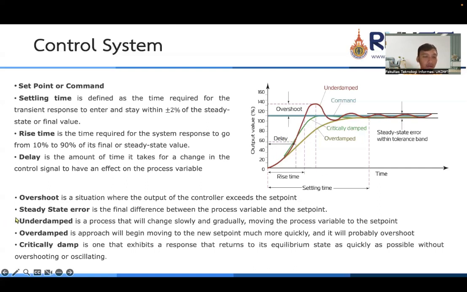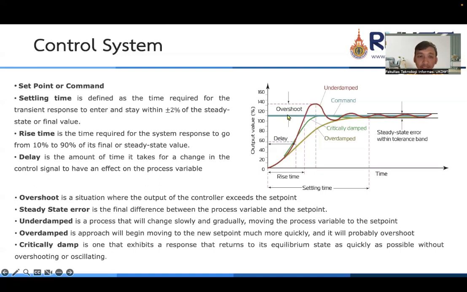After that, we also have overshoot. Overshoot is a situation where the output of the controller exceeds the set point. We have a set point here at 100%, but the output signal is more than 100%.